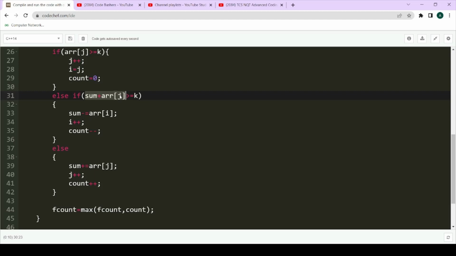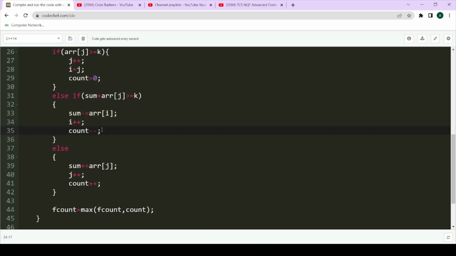We were shrinking our sliding window. We are simply subtracting ARR of i, the ith value, from the sum value. Then we were doing i plus plus, and we were doing count minus minus. I have told in the approach why we have done this, to shrink the sliding window. So if the sum plus ARR of j value were greater than k, then we are approaching this step.